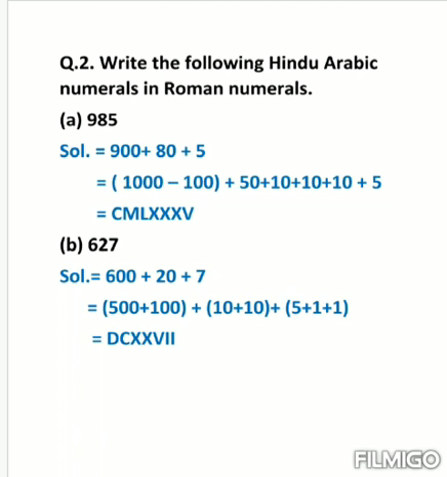So now we will write the symbols of these numbers. So for 500 we write D, for 100 C, for 10 X, again 10, then X, for 5 V, for 1 I, again 1, then I. So the number 627 can be written as DCXXVII in Roman numerals. Hope you have understood all the topics that we have revised today. So keep revising and practicing.